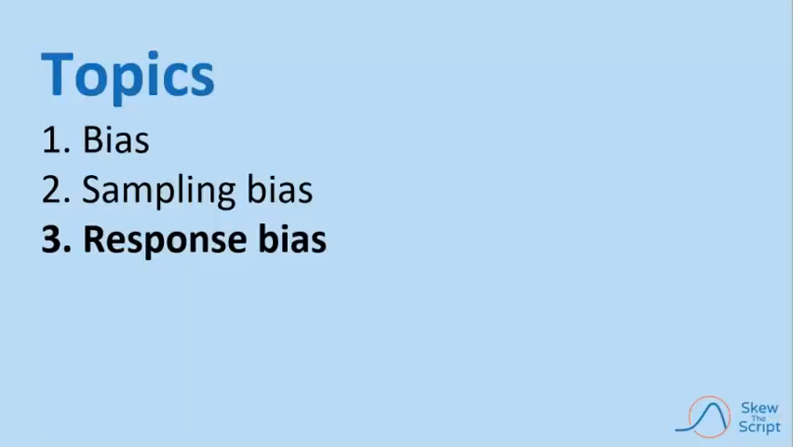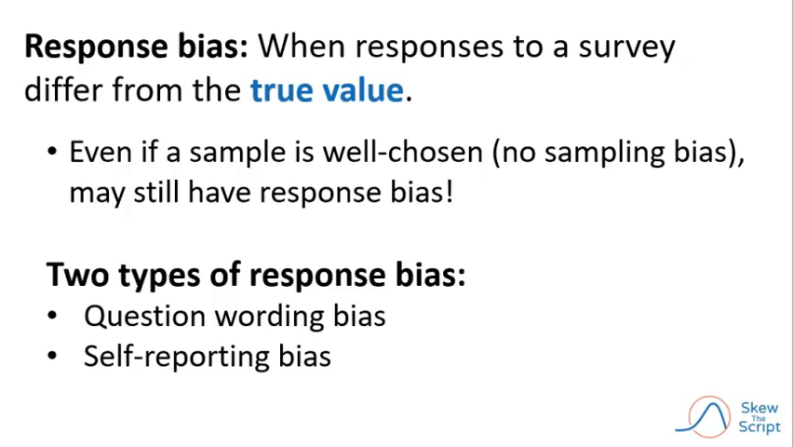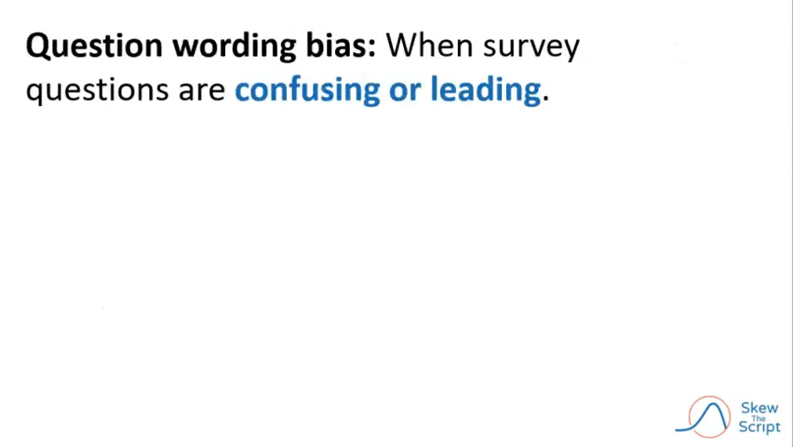Now, on to response bias. Response bias is a category of bias that arises from responses to a survey being different from true values. And when we're giving a survey, even if the sample is well chosen with no sampling bias, you may still run into response bias. For our purposes in this course, we're looking at two types of potential response bias. The first of those is the way the question is worded. Question wording bias happens when survey questions are confusing or leading.